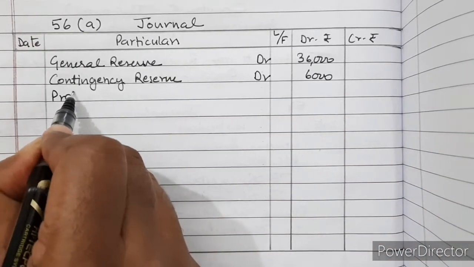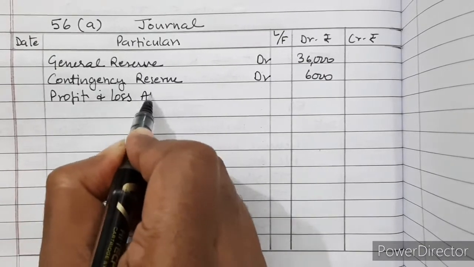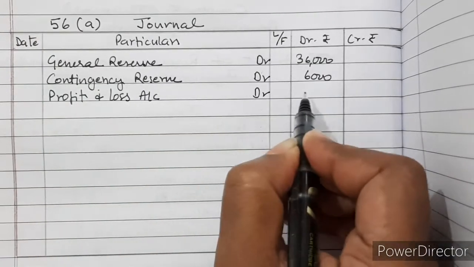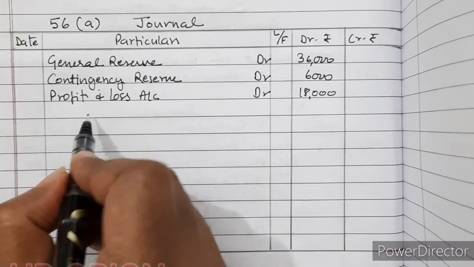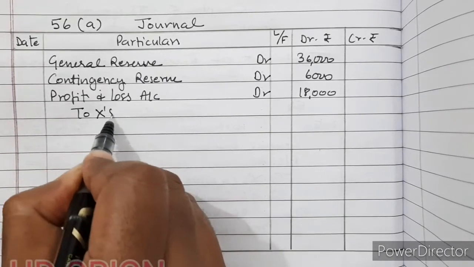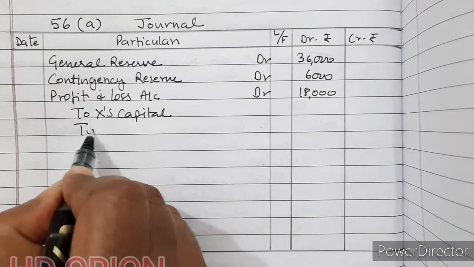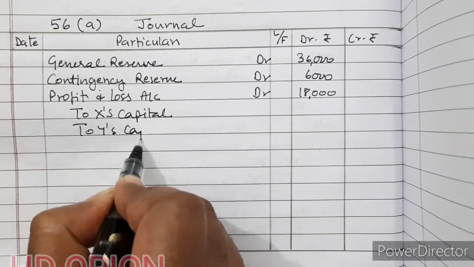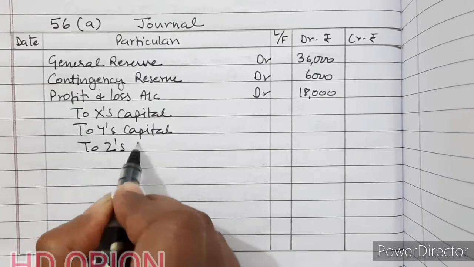Profit and loss account also debited and closed rupees 18,000. To partners X, Y and Z: to X capital account, to Y's capital account and to Z's capital account.